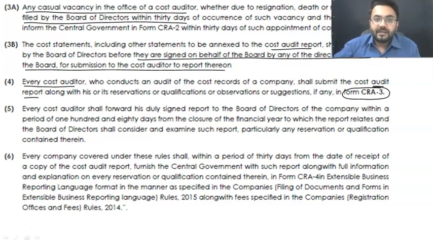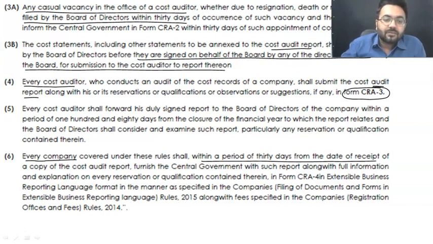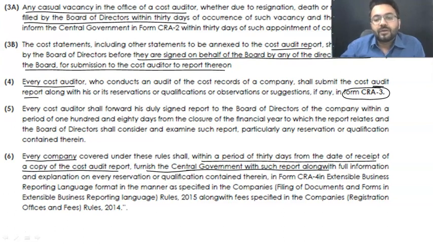And he signs within a period of 180 days, because before the expiration of his term he has to sign and submit it to the board. Once the report is submitted, he is relieved from his liability, his work is done, and his amount will be paid to him. Every company covered, within 30 days from the date of receipt of the copy of the cost audit report, furnishes to the central government such report with full information in form number CRA4 in extensible business reporting language.